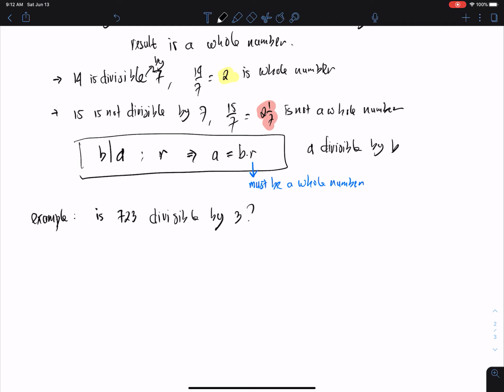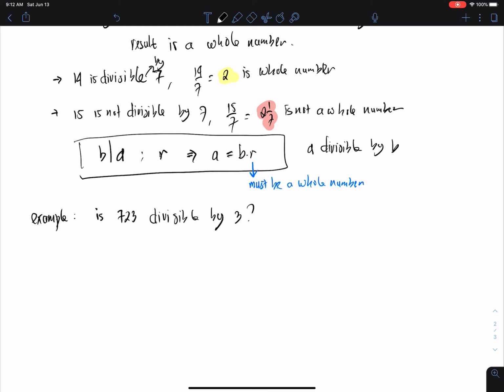Of course, if you are using your calculator, then you can check immediately whether 723 is divisible by 3. If you get a whole number, then you can say yes. If not, then it's not. But by doing some trick in here, which later becomes the rules of divisibility, we can know immediately.